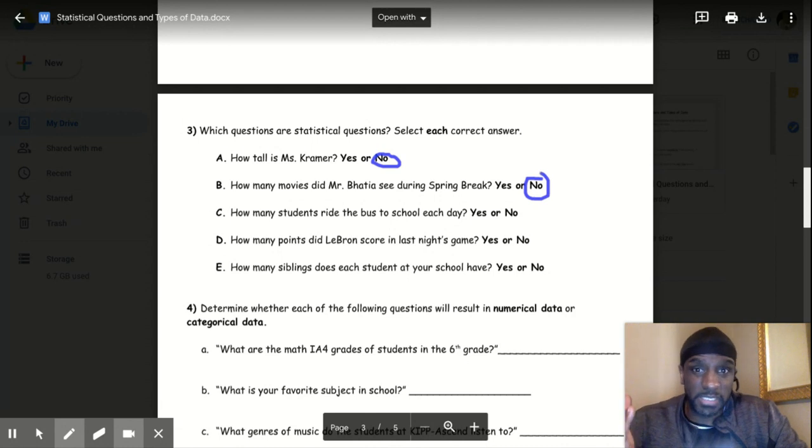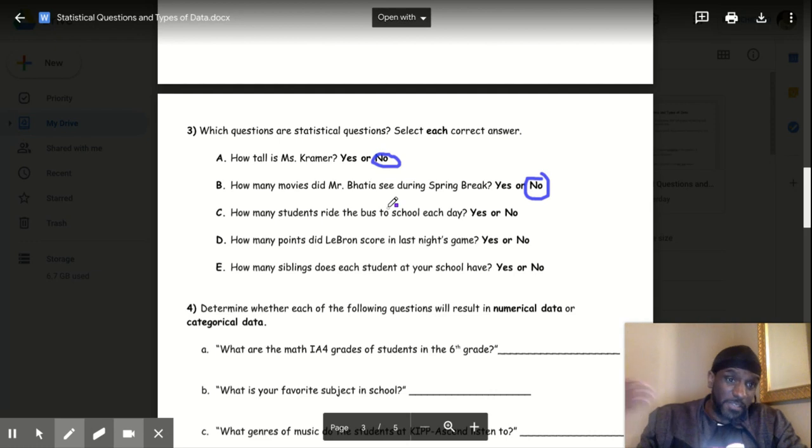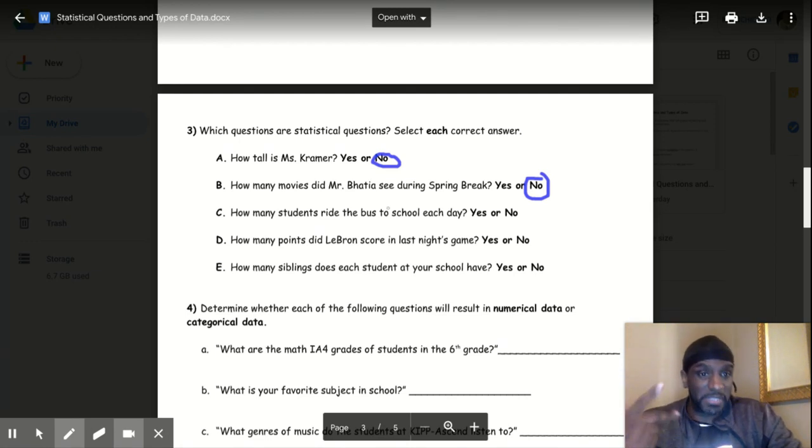How many movies did he see? He may say, I saw 10 movies. Okay, now if I say how many different types of movies, that could be statistical. Because you can say, oh, I saw a comedy, I saw a horror movie, I saw a documentary. So those are different types. That could be statistical.